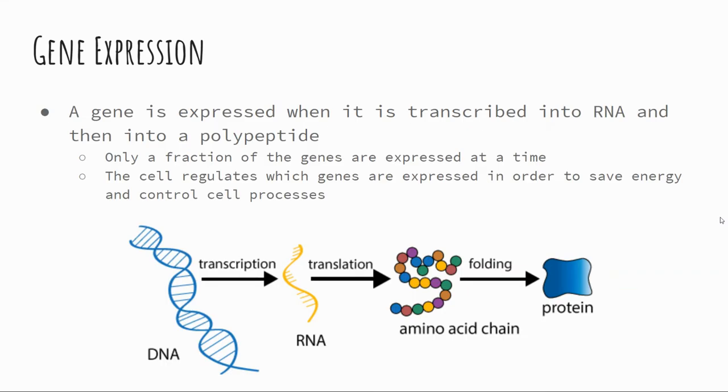So a gene is expressed when it is transcribed into RNA and then into a polypeptide, which is a protein. So only a fraction of the genes are going to be expressed at once. Okay, again, some are on, some are off. You may even carry some genes that are never ever turned on, but they may be passed on to the next generation. So a cell regulates the genes which are expressed in order to save energy and control the cell process. So again, go ahead and think back to how proteins control everything.